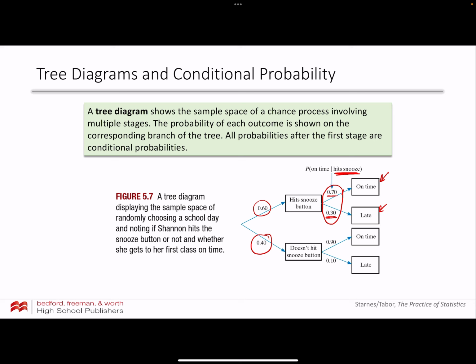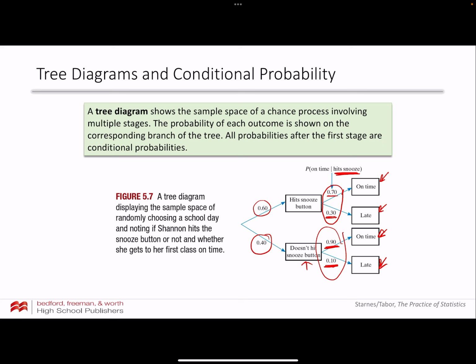And then down at the bottom of the tree diagram, if she doesn't hit snooze, again, she's either on time or she's late. She's on time 90% of the time, given that she didn't hit snooze. And given that she didn't hit snooze, she's late 10% of the time. So these are conditional probabilities that add up to 1, because given that she doesn't hit snooze, those are all the possible options that could happen.